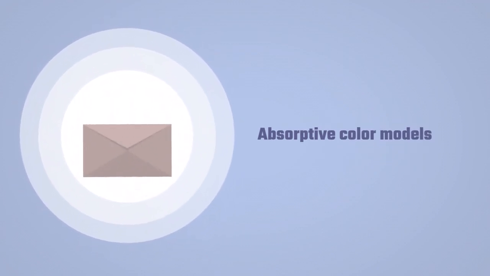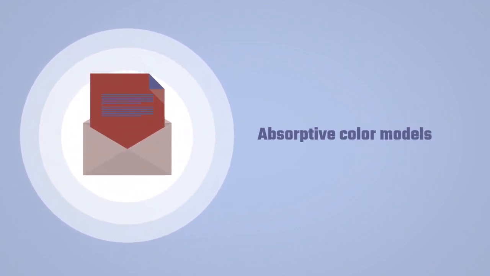Absorptive color models. These models use white light to create colors. They are used in devices that print colors, such as paper and photos. Examples are CMYK and CIE models.